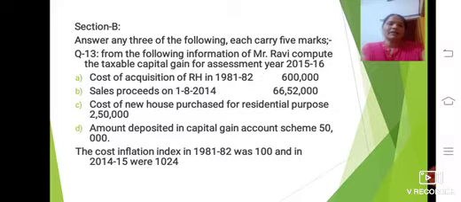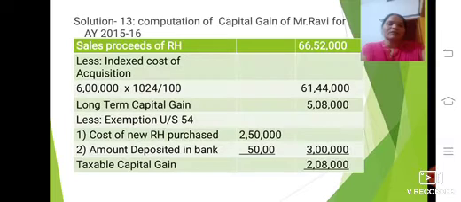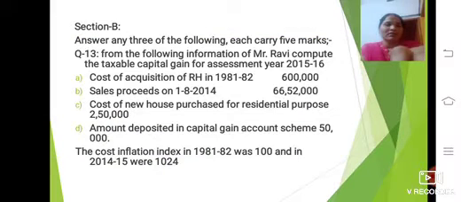As per the indexed cost of acquisition, 6 lakh is given as the cost of acquisition of the residential house, multiplied by the current year cost inflation index, 1024, divided by 100, the purchasing year cost inflation index given in the question.